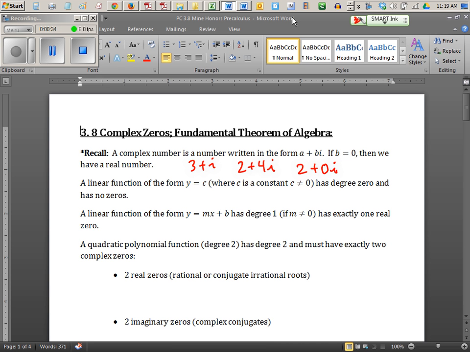Okay, so notice that 2 plus 0i is actually just 2. Okay? So what we're saying is that the real numbers, like 2 and 5 and stuff like that, are part of the complex family. Okay?